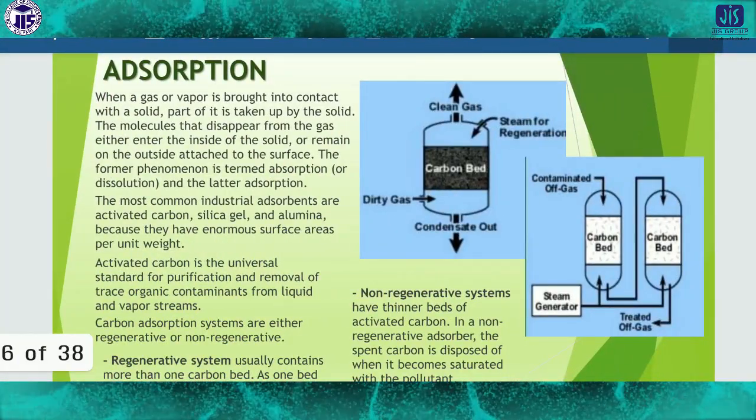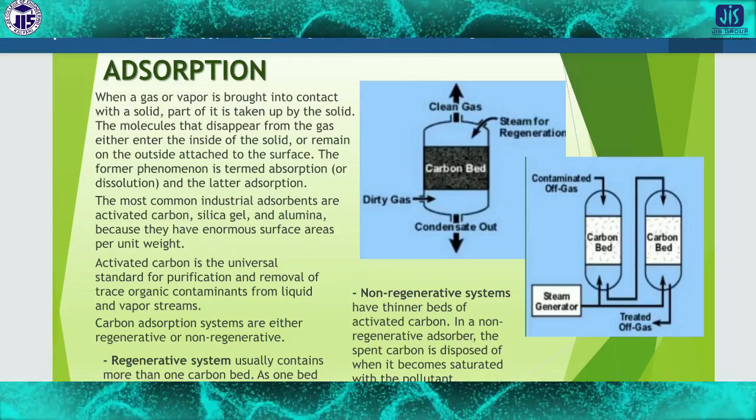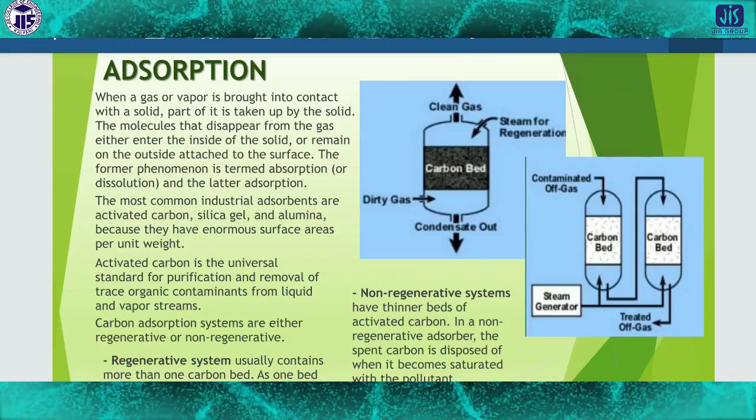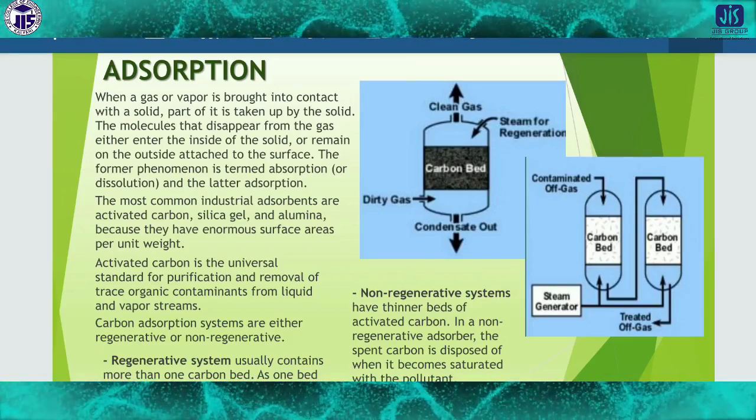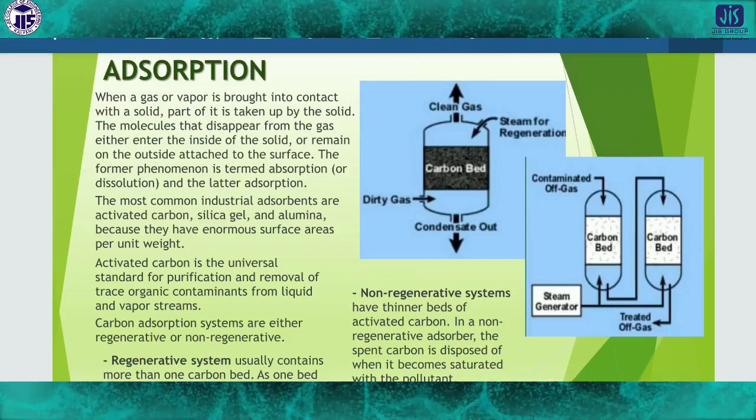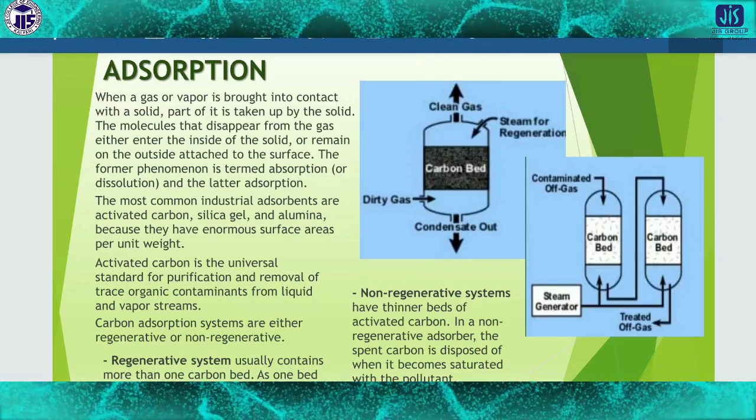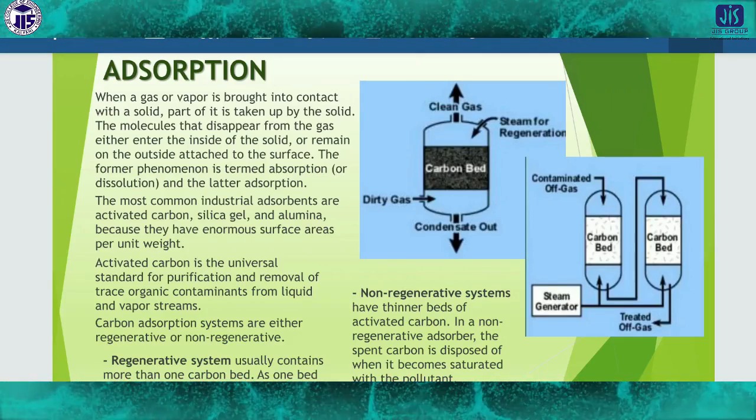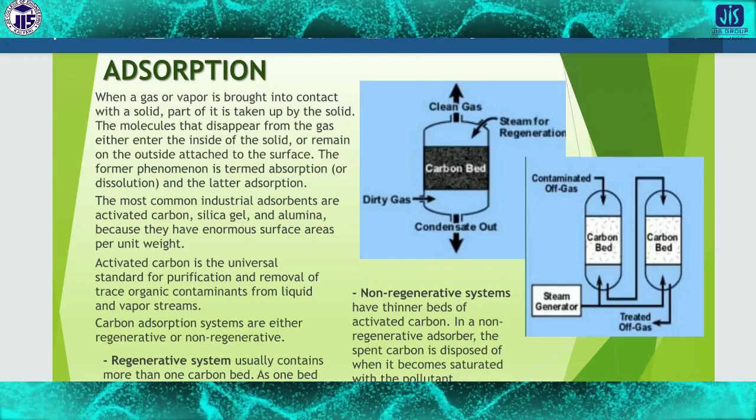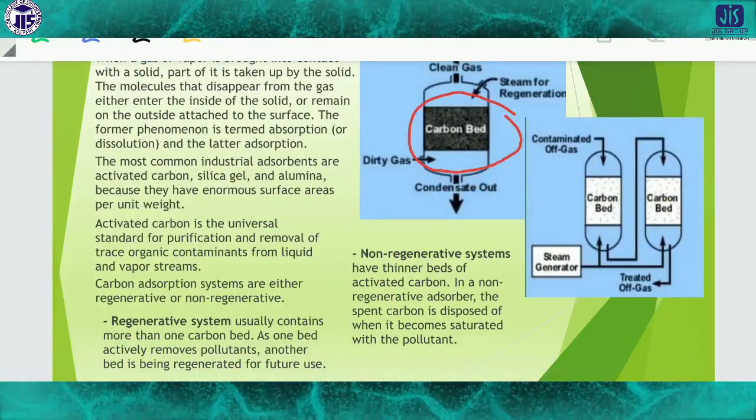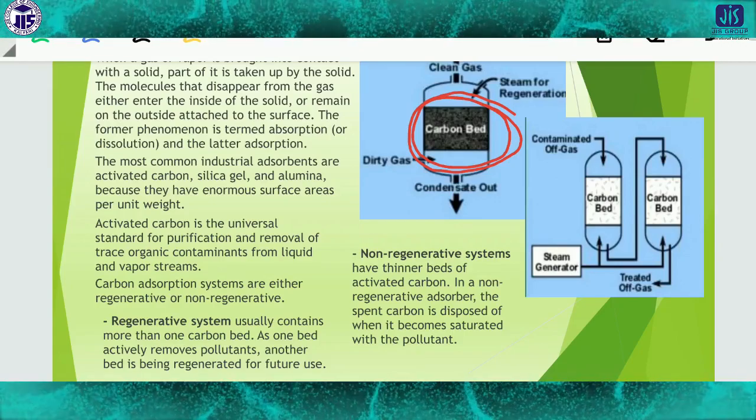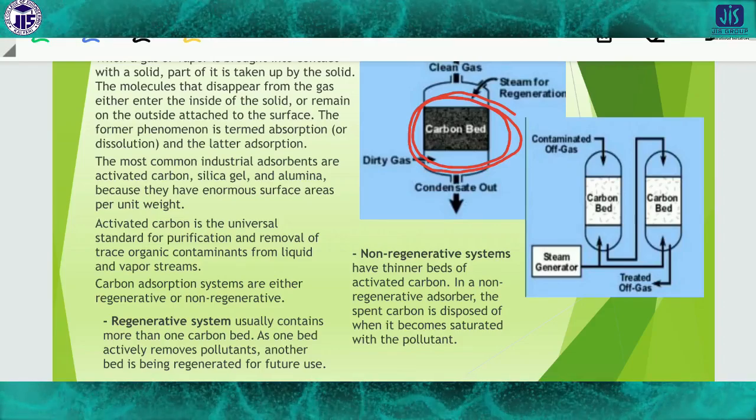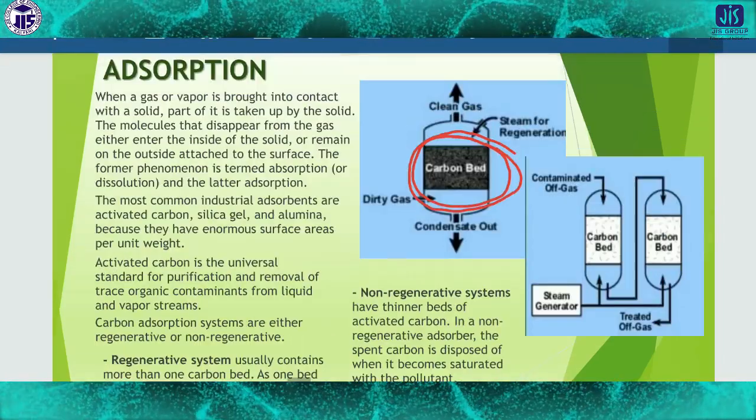Adsorption is when a gas or vapor is brought into contact with a solid. Adsorption actually happens on the surface, and absorption means it happens in the bulk. That's why in the previous case the liquid absorbed the particles, but here in the adsorption process there will be a solid, because the surface is the most active. Like in the picture, a carbon bed: its surface is more active and can adsorb the particulates present there. So in this process also we can remove the particles from the air.